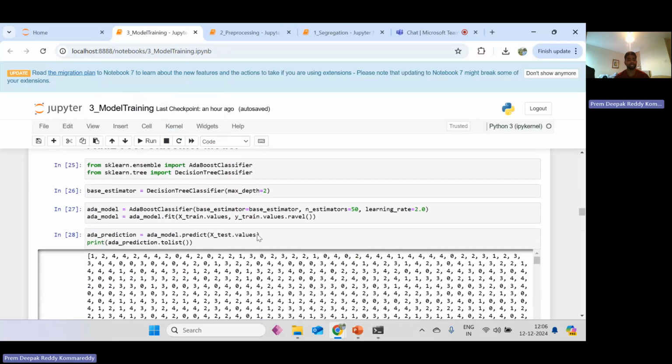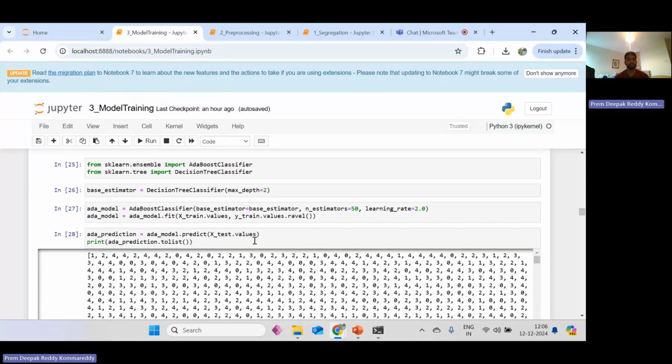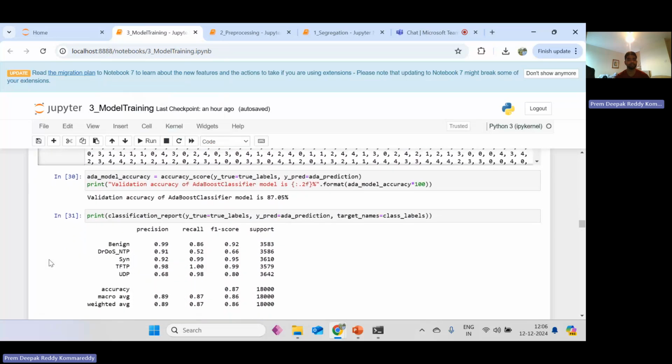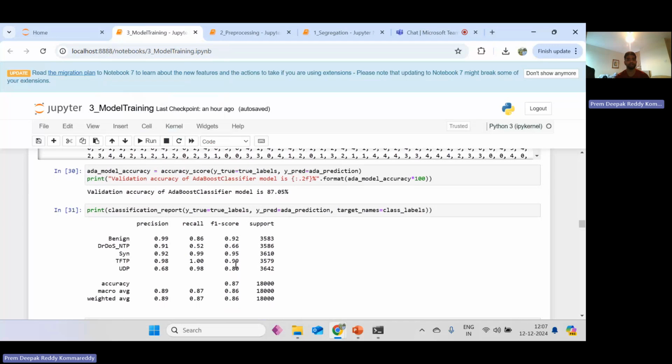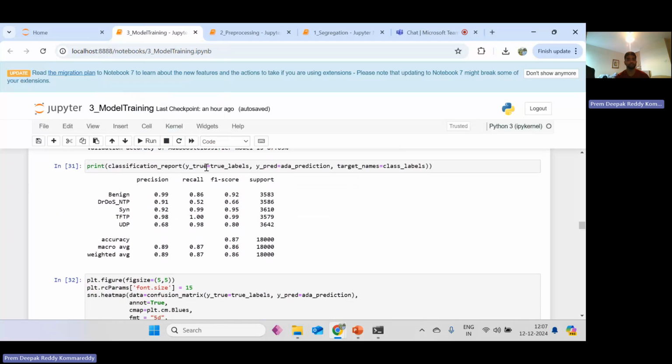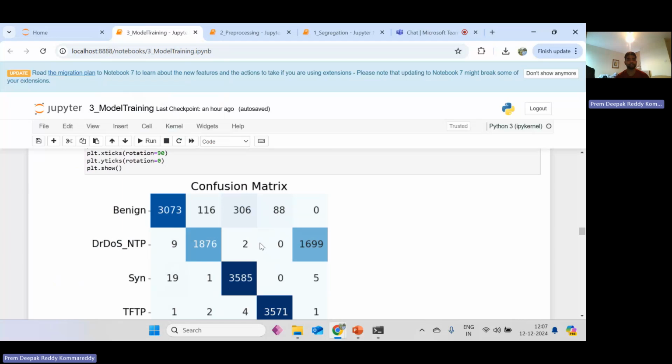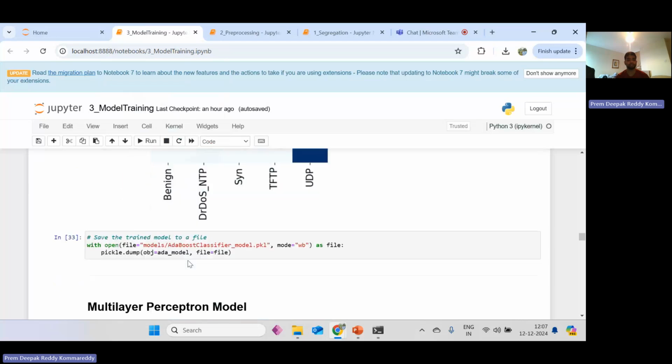And the next step is the AdaBoost classifier. The AdaBoost classifier is given the same x test values and y test values. As we can see, these are the values, and here we can see the precision. Here the AdaBoost classifier is giving less compared to the SVC, 87.05%, which is not as accurate as the SVC model. As we can see, the true class labels, the y class labels. And this is a confusion matrix of the class labels. And we are then training the model with the AdaBoost classifier.